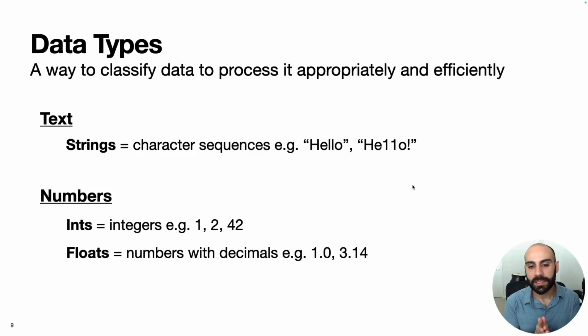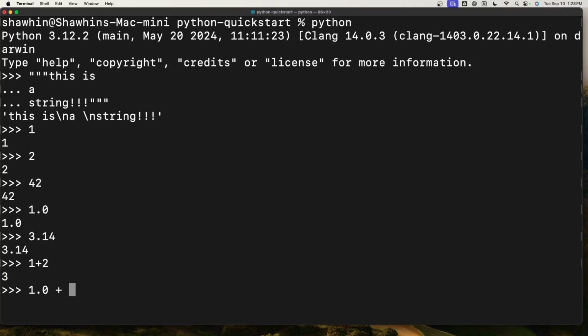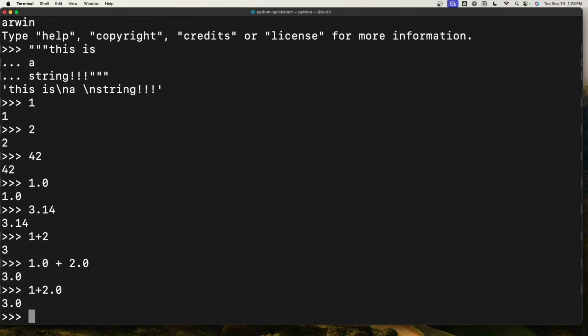Some other data types that we can use to represent numbers are ints, which are integers, and floats, which are numbers that contain decimal points. So going back to our terminal, an example of an int is 1, 2, 42, just like in math. Floats would be anything with a decimal, so 1.0, 3.14. And then we can add two of the same data types together. So we can add two integers, we can add two floats. We can even add an integer and a float, and then Python will automatically convert the integer into a float before doing the operation. And we can even add strings together.